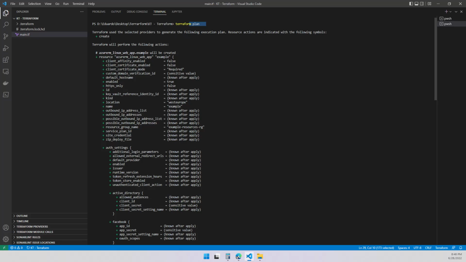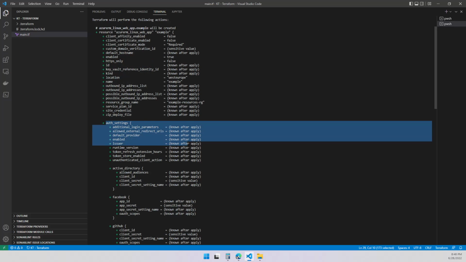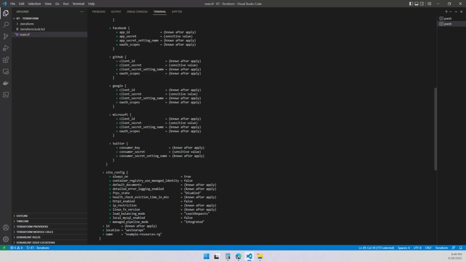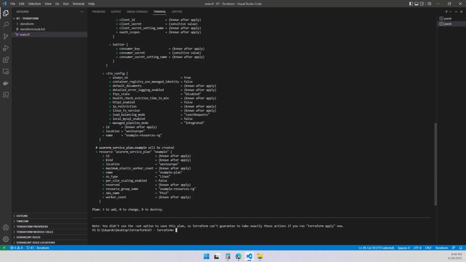So what is it doing, right? When I run the plan, everything you see in green over here with a plus sign means it's going to be creating something. So it says, I'm going to create a Linux web app, pretty much with app authentication settings. All green stuff is going to be created. Site configurations, always on, true. This is by default. We didn't set anything of this. It's true, but I'm going to show you how to change this in a minute.